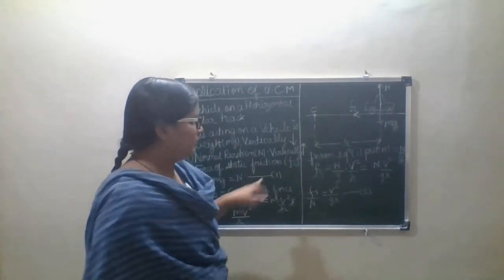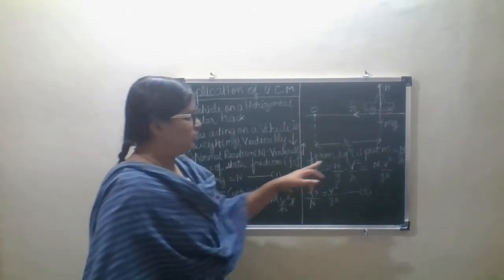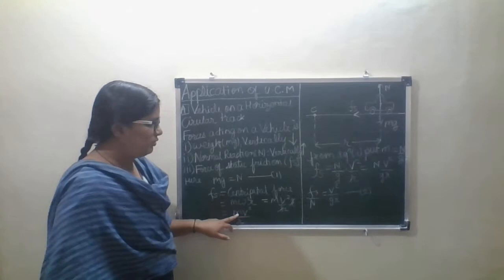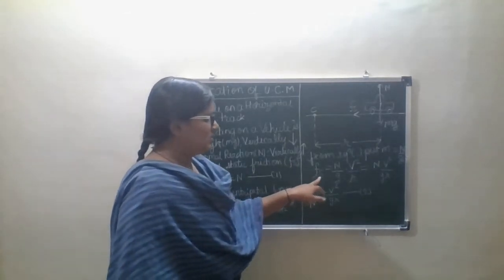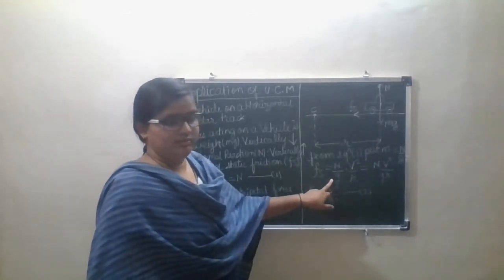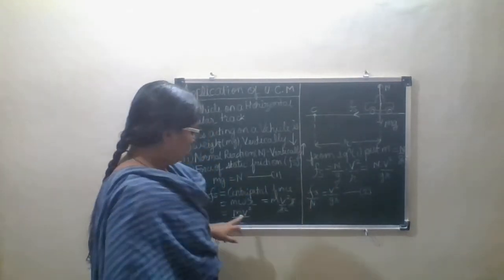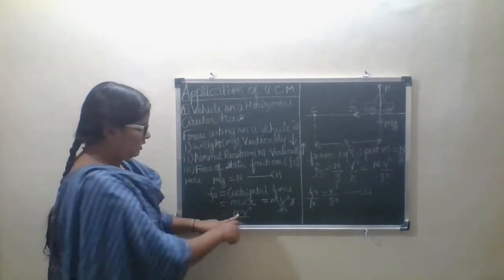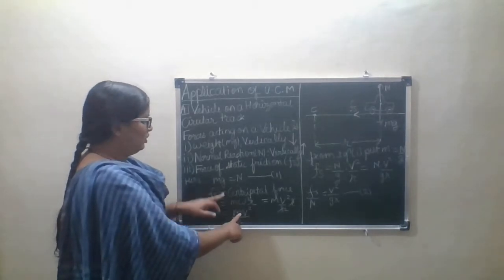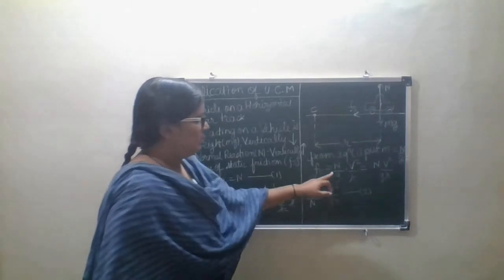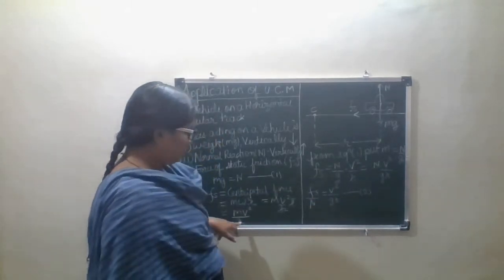Then from equation 1 we can write m is equal to N upon g. So we will substitute the value of m in this equation. Then Fs is equal to N upon g into v square upon r.